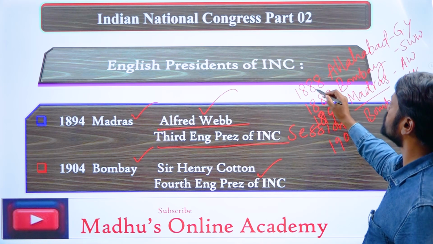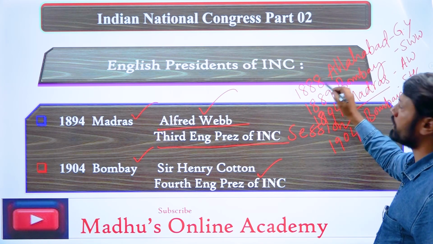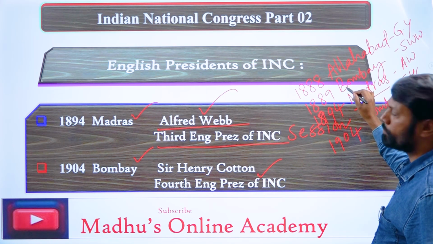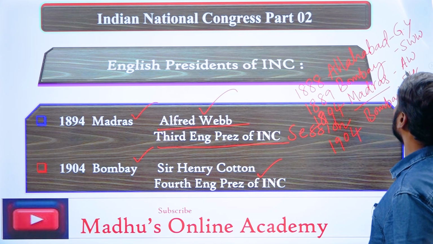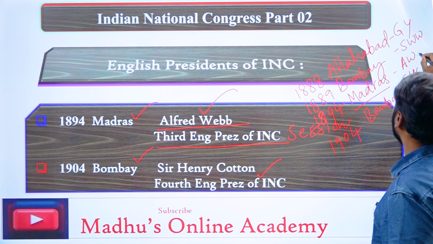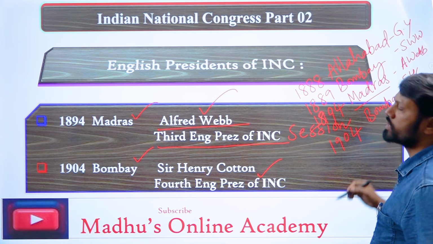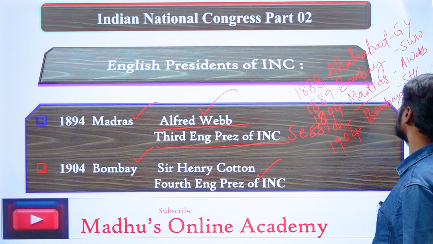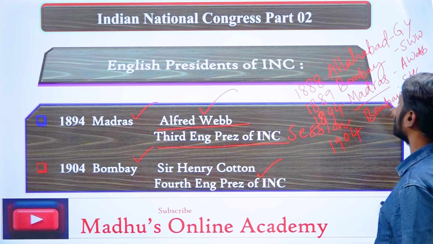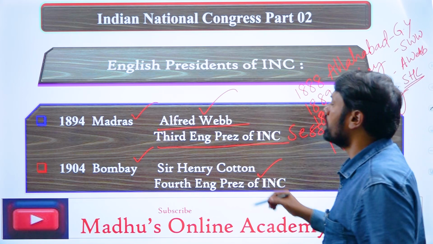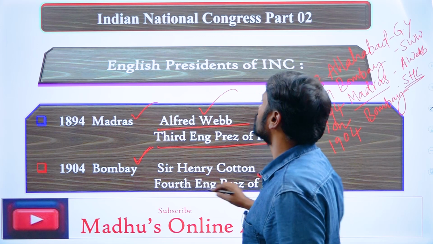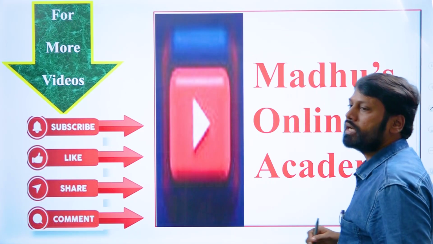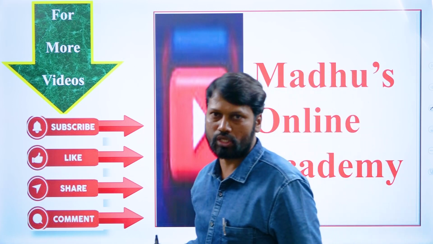So, the first English president George Yule, 1888 Allahabad, and the second English president Sir William Wedderburn, the session held at Bombay in 1889. The third English president was Alfred Webb, and this session was held at Madras in 1894. And the fourth English president of INC was our Sir Henry Cotton, and the session was held at Bombay in 1904 AD. So these are the English presidents of Indian National Congress sessions.